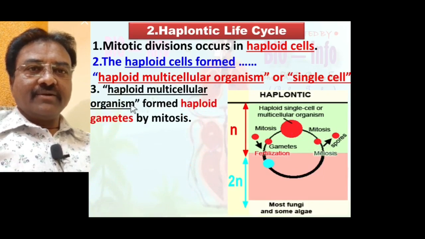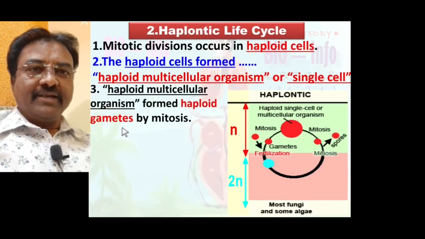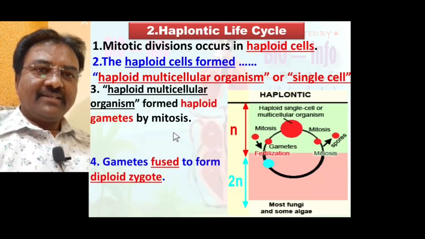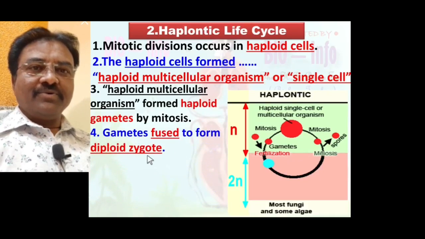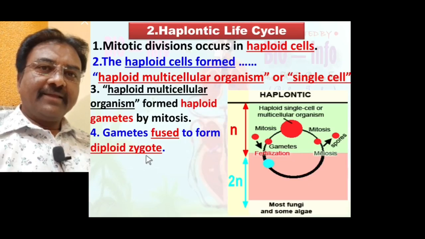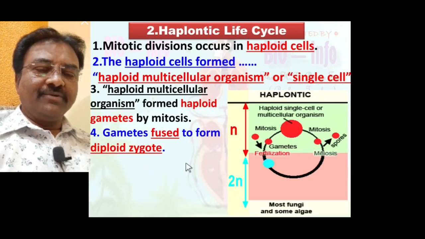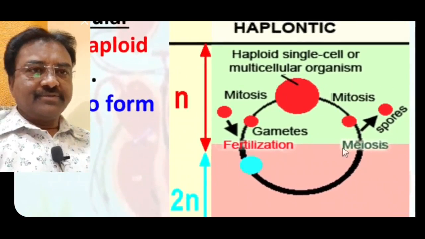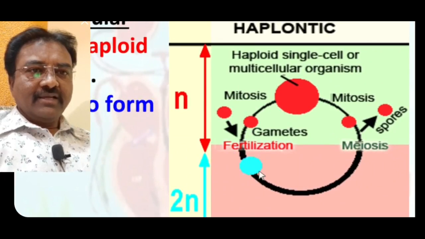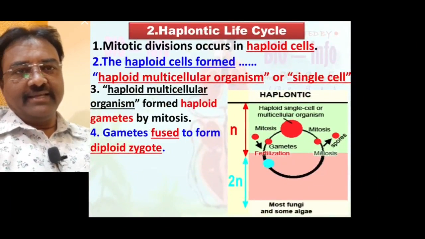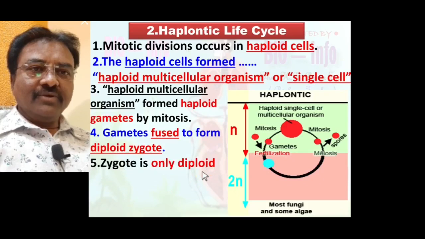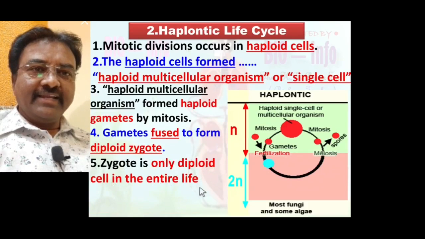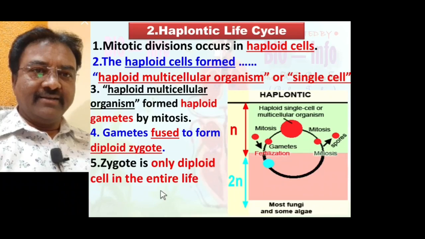Haploid multicellular organism forms haploid gametes by mitosis. Gametes fuse to form a diploid zygote, because the gametes are haploid. Both gametes fuse to form a diploid zygote, and this zygote is the only diploid cell in the entire life of the haplontic life cycle.